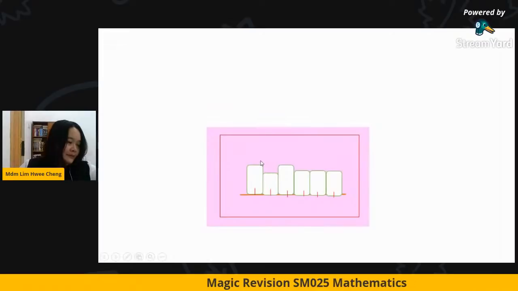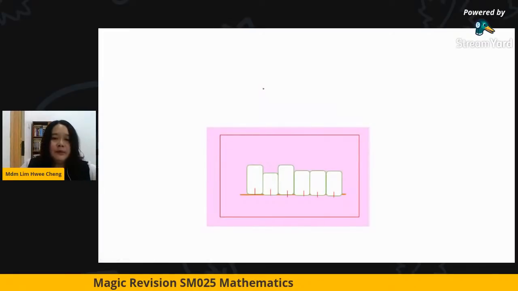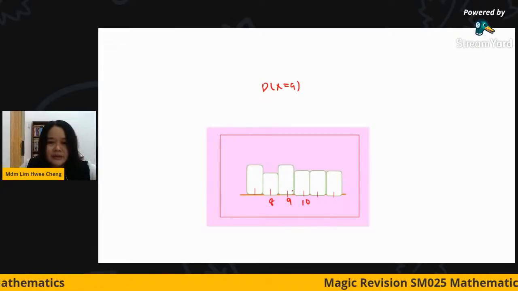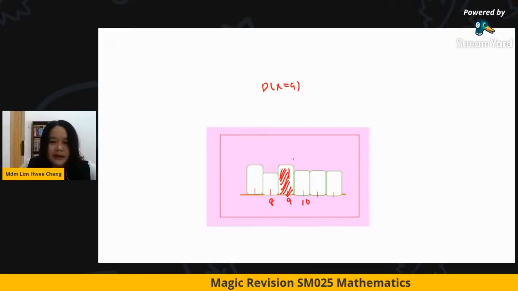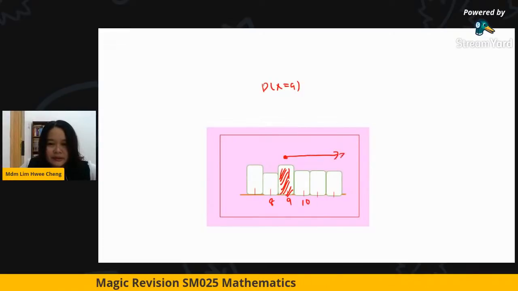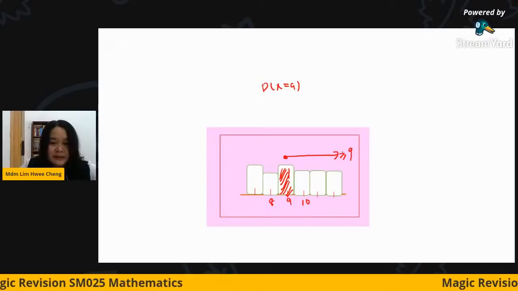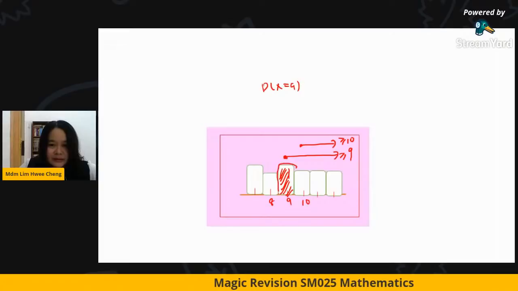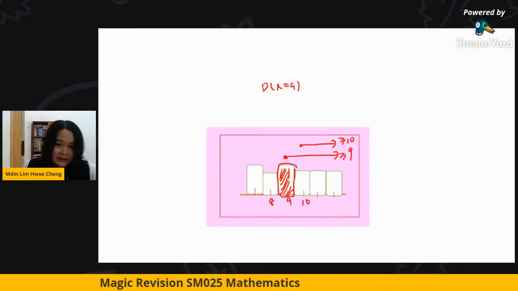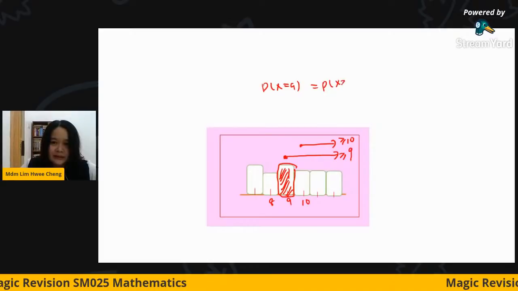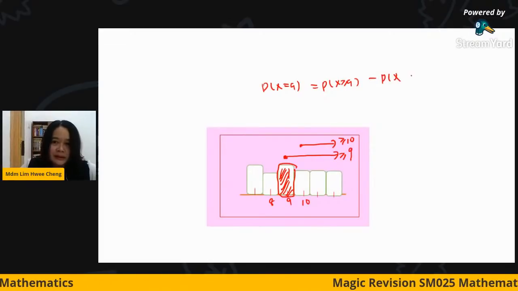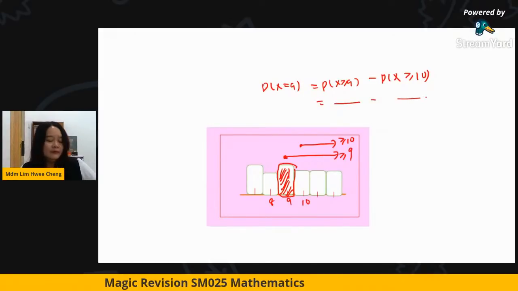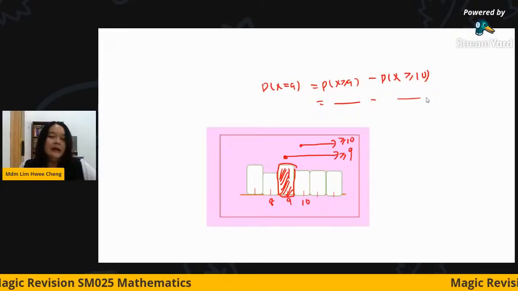Okay, so let's say you want to find the probability of X equal to 9. So let's say this is the 9, this is the 8, this is the 10. I just want this. How I do it is that I ask my students, you read greater or equal than 9. Because your table has the greater or equal sign, you subtract the greater or equal than 10. So you are going to get the tooth in between here. You read from the table greater or equal than 9, subtract the table greater or equal than 10, with the corresponding value of lambda. Then you will get the answer.